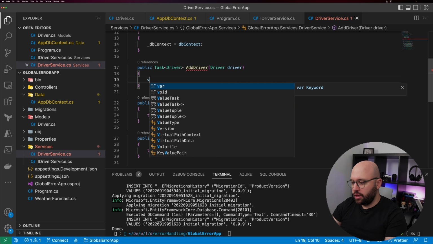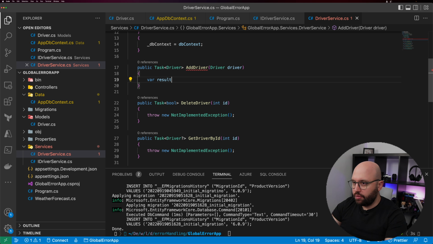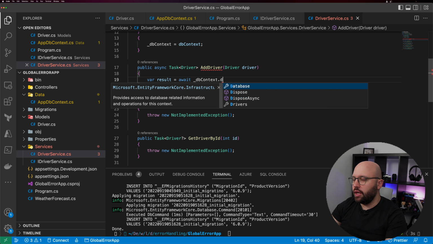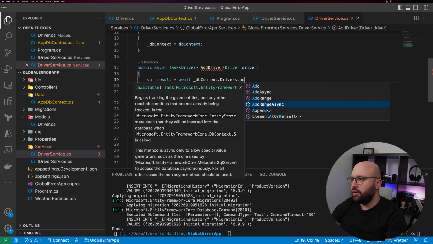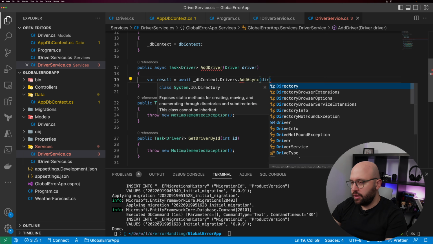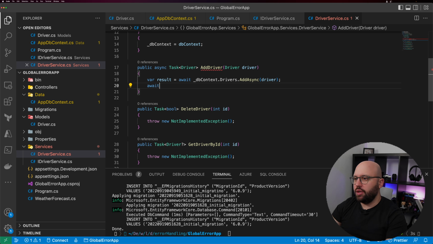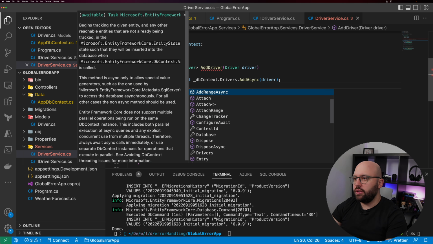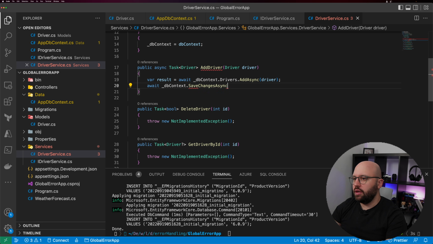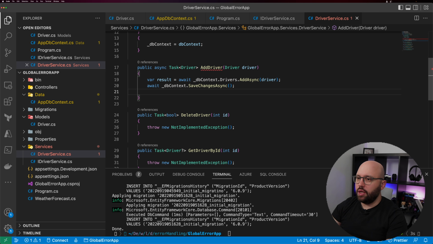So let's check it. It's going to be var result equal await _dbContext.drivers.AddAsync, and we're going to pass the driver, if I can spell today, driver. And then we're going to put await _dbContext.SaveChangesAsync. And then we're going to return result.entity. Very simple, straight to the point.